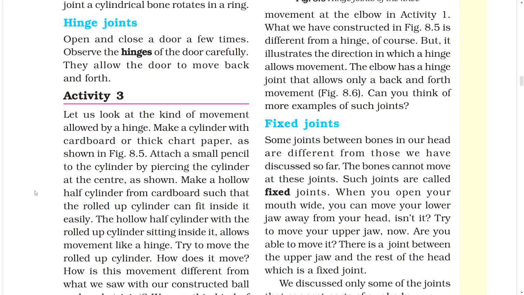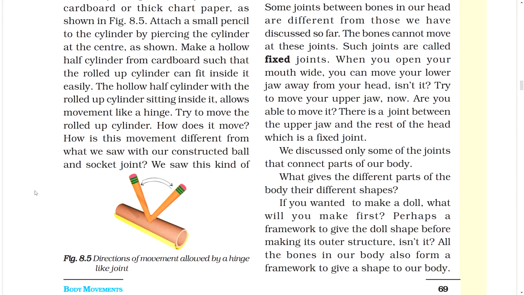Try to move the rolled up cylinder. How does it move? How is this movement different from what we saw with our constructed ball and socket joint? We saw this kind of figure, the direction of movement allowed by a hinge like joint.